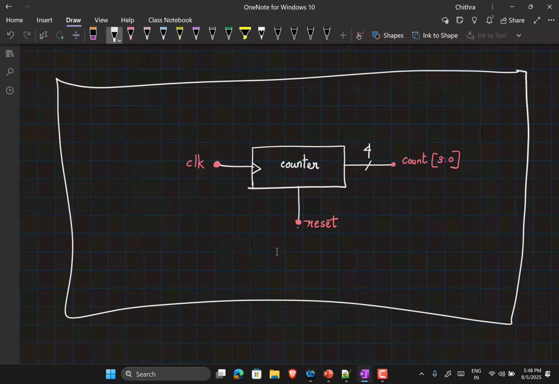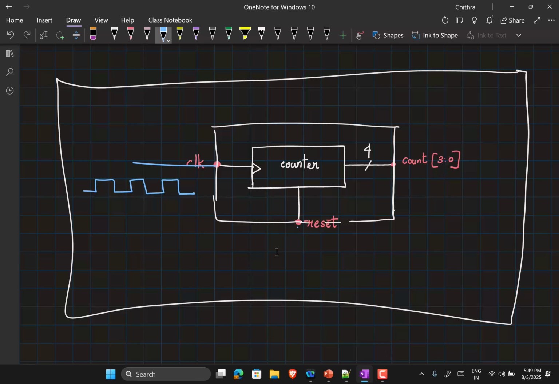So this is your counter module. You need to instantiate it within a test bench, which is also a Verilog code, by the way, and then you need to feed a clock signal.